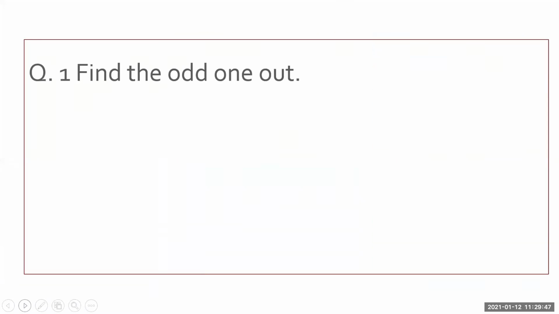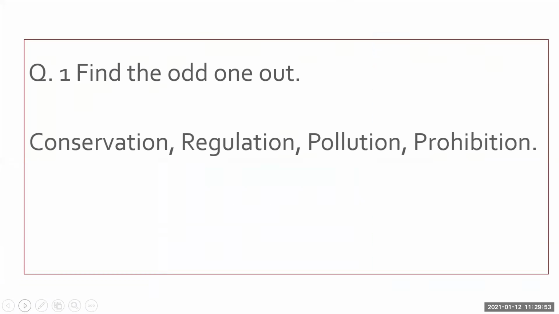Now we will discuss some questions. You may get a question like find the odd one out: conservation, regulation, pollution, prohibition. So here, what will come? Anybody wants to answer here? Anjali? Ma'am, regulation.